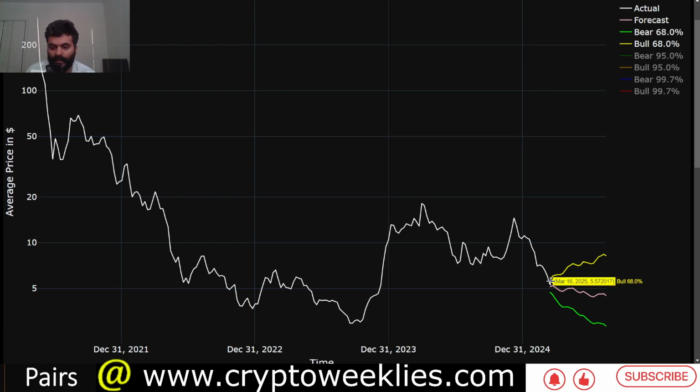If the market does recover, the one standard deviation non-euphoria case per the model is price action between $5 in the next 6 months and about $8.40. So that's a non-euphoria one standard deviation, 68th percentile recovery.